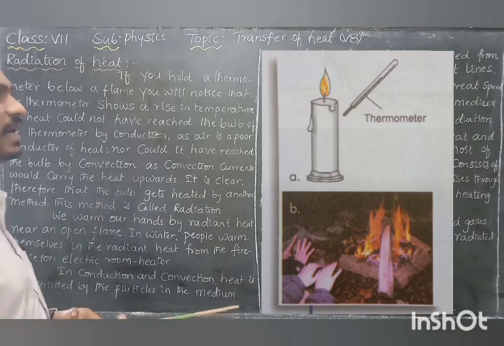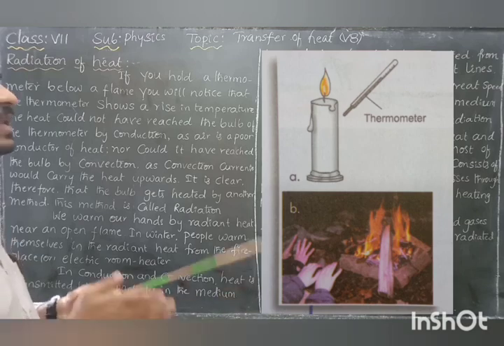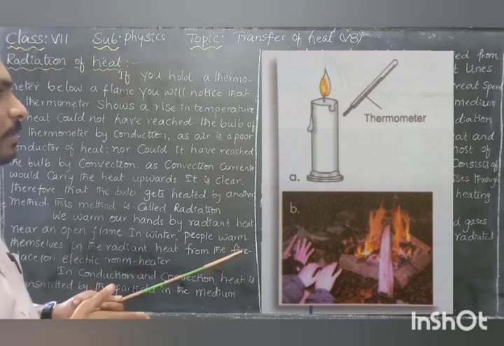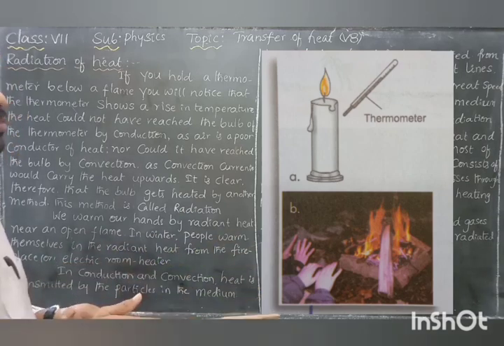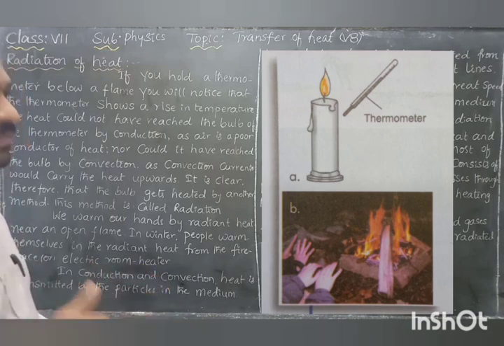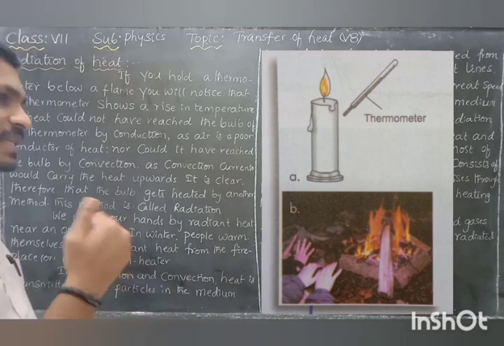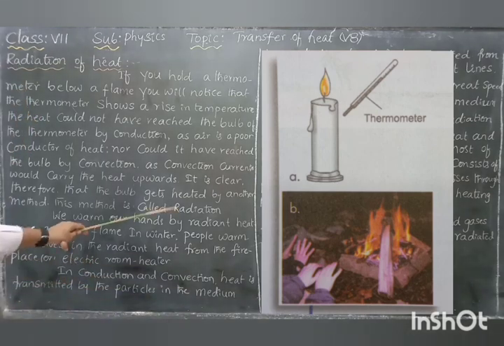Apart from convection and conduction, where conduction means both bodies are in contact, here the bulb of the thermometer and the flame are not in contact, and the convection current is always moving upwards. Between the bulb and flame, the air is a bad conductor of heat. Heat does not move through it, yet the thermometer shows a rising temperature. Apart from convection and conduction, there is another method, called radiation.